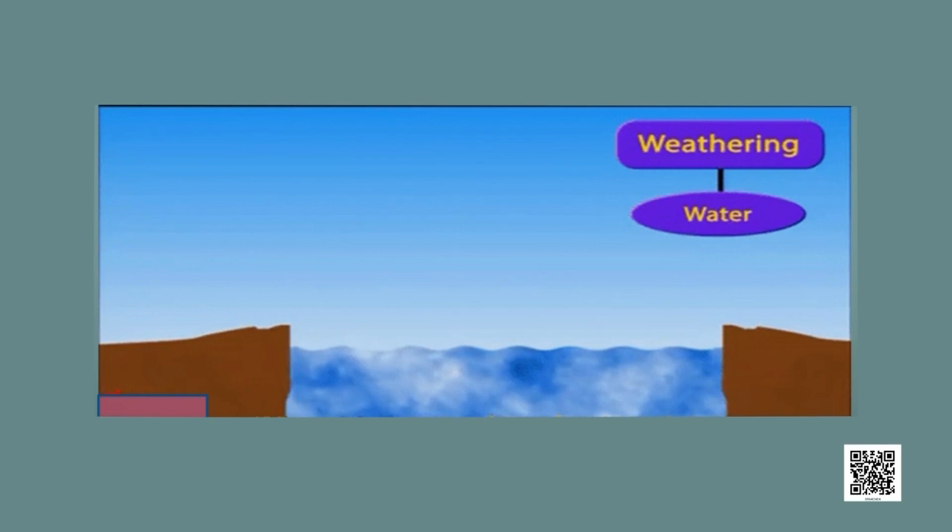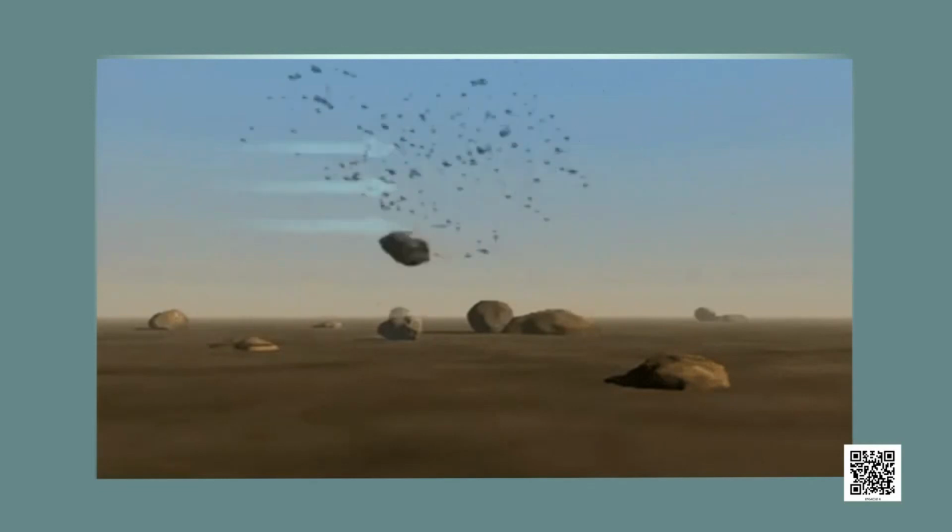Then also the flowing water has a lot of force, and this flowing water gradually breaks the rocks into smaller pieces. And when flowing water goes downstreams, it carries rock particles along with it, and the rock pieces rub against each other and become still finer pieces. Strong winds erode rock and transfer sand from one place to another.